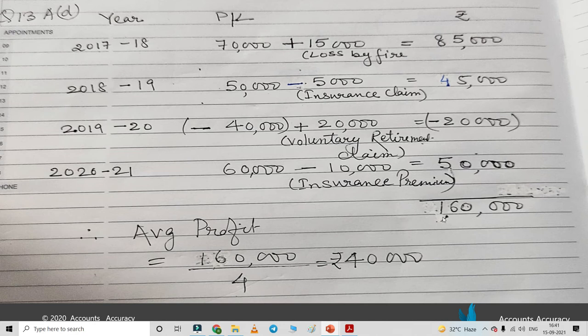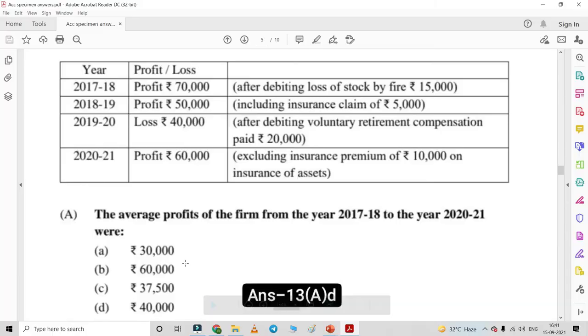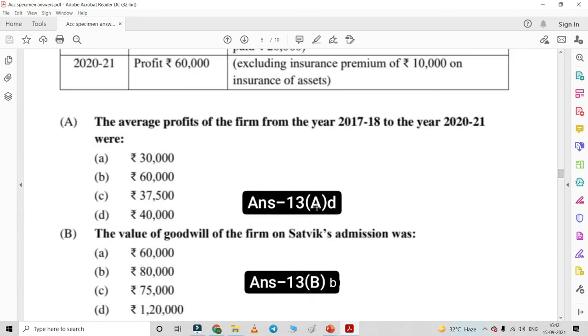Now after calculation, the total profit we are getting is 1,60,000 and the average profit of 1,60,000 will come to rupees 40,000. So hence the average profit of the years 2017-18 to 2020-21 will be option D, that is 40,000.